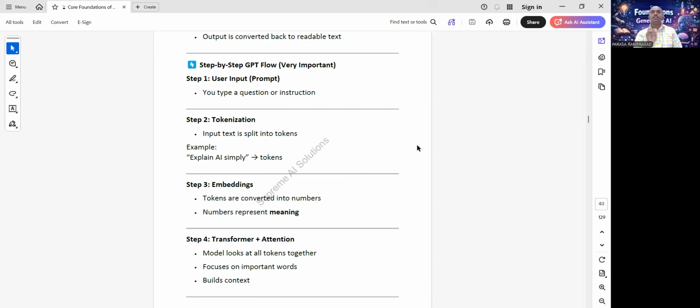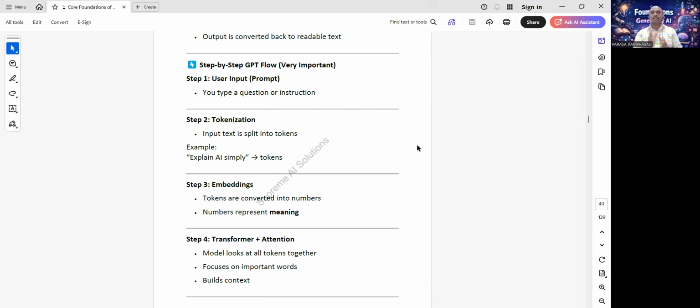Important point: GPT does not understand text directly. Computer understands only numbers. So the next step is conversion.